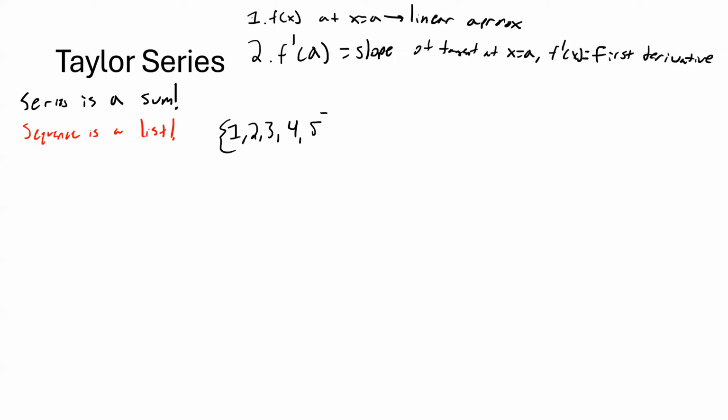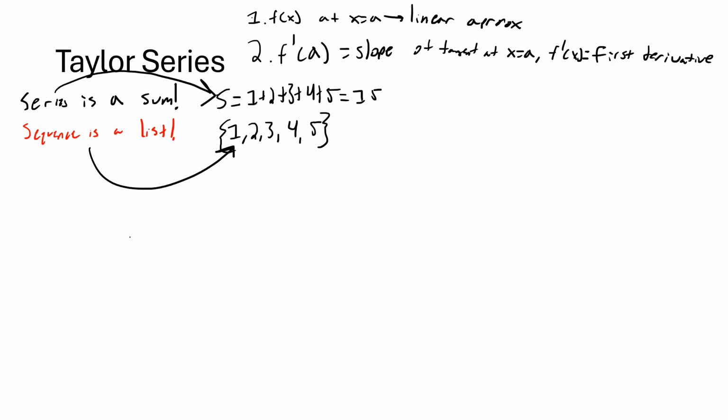This, which we put curly brackets around, is a sequence. Okay. The corresponding series, I'll call it S, equals 1 plus 2 plus 3 plus 4 plus 5, which equals 15. That's a series. It's really important to not get these terms mixed up. So just take a good note of that. Sequences are these lists, series are these sums.